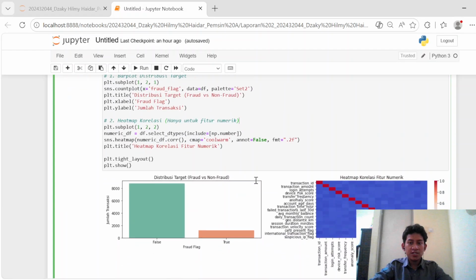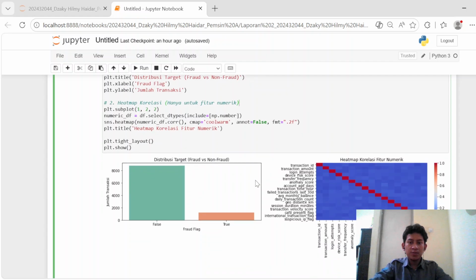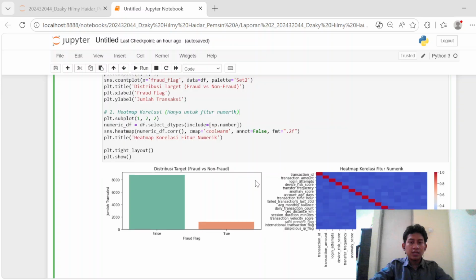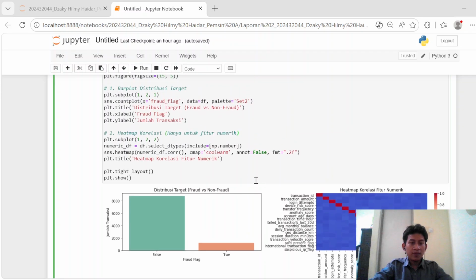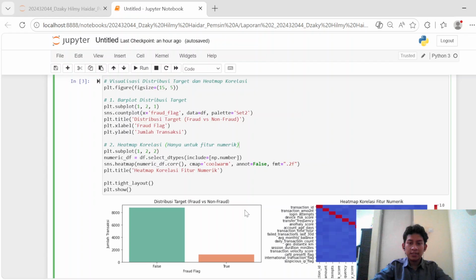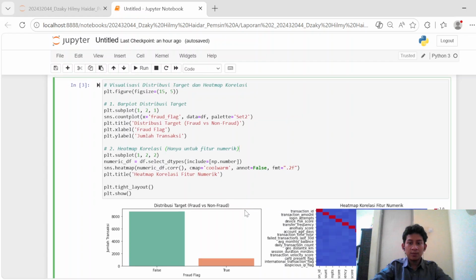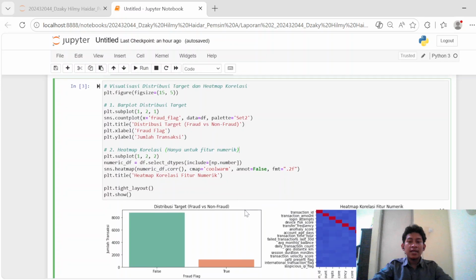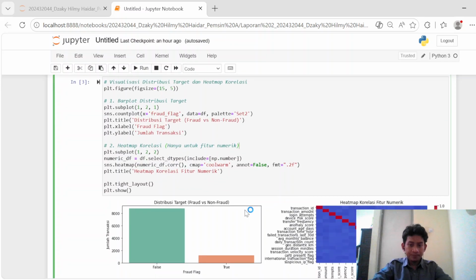The legitimate transactions labeled as false dominate the dataset with roughly 9,500 entries, while the fraudulent transactions labeled as true form a tiny minority of below 2,000 entries. This highly skewed distribution reflects a real-world banking environment exactly, where fraud acts as a rare anomaly.